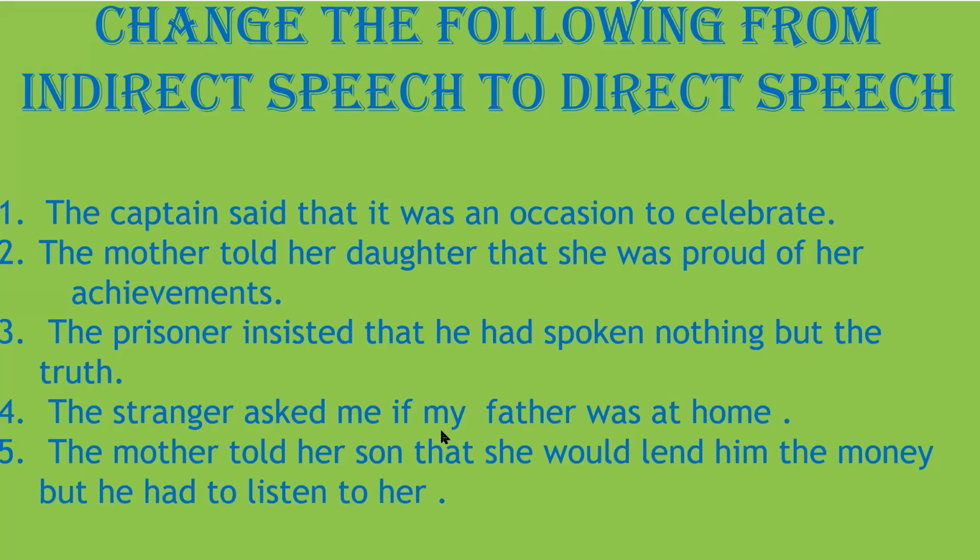So what will he say to me? I am the second person. The first person stranger is going to say to me, is your father at home? That is what he is going to say to me. Okay, when he asks me a question. The stranger said to me, comma, inverted commas open, is your father at home? Question mark, inverted commas closed.